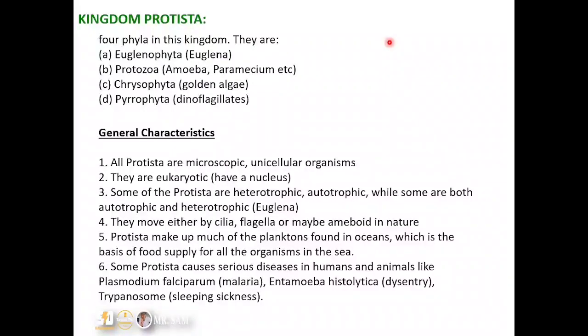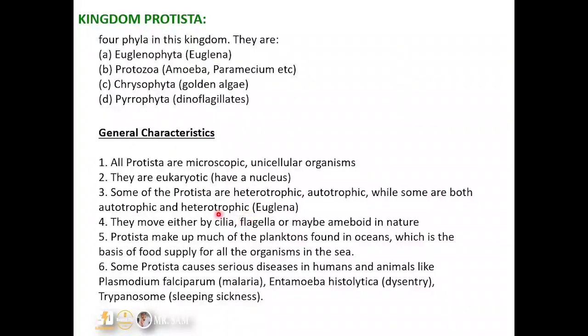All right, we're going to see later on that the amoeba has no legs, rather it can form infoldings or outfoldings that form a false leg, so we call it pseudopoda. All right, so the protista make up much of the planktons found in the ocean. Now here we are looking at the dinoflagellates, which are the basis of food supply for all the organisms in the sea.